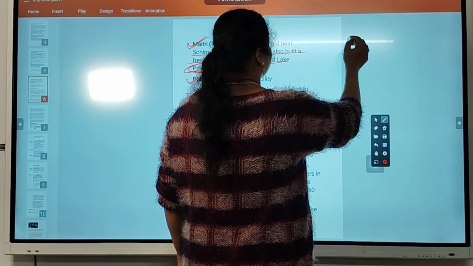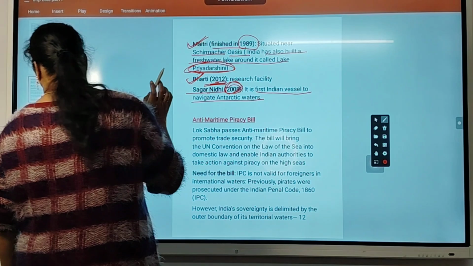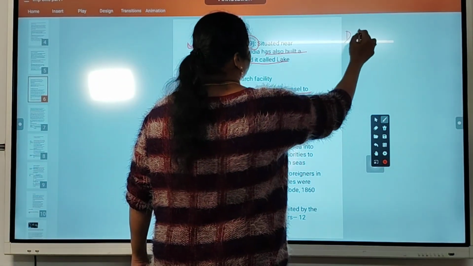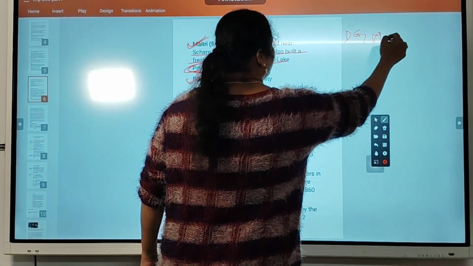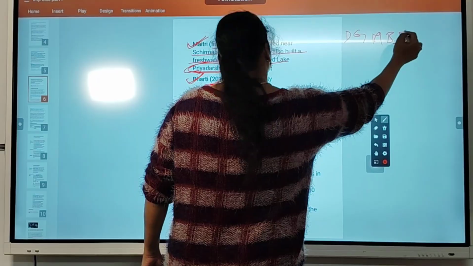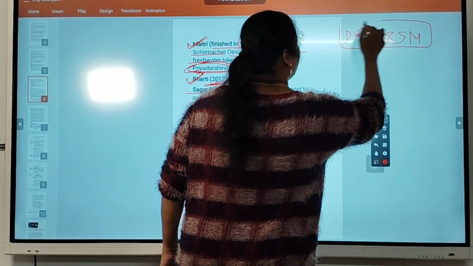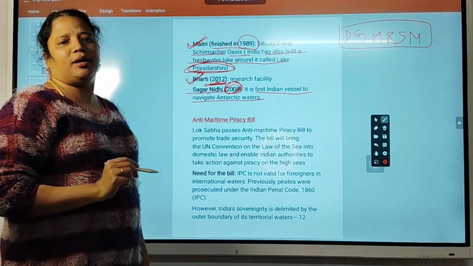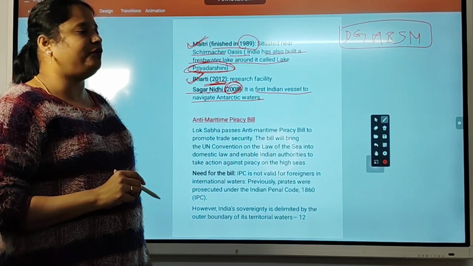Okay. So Dakshin Gangotri, Maitri, Sagar Nidhi. Okay, these are expeditions you have to remember from a geography point of view.